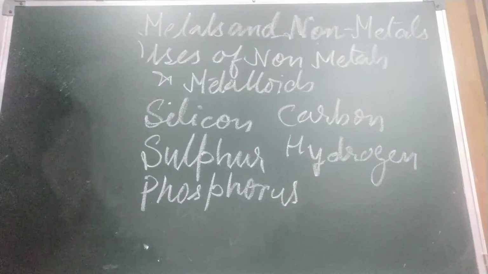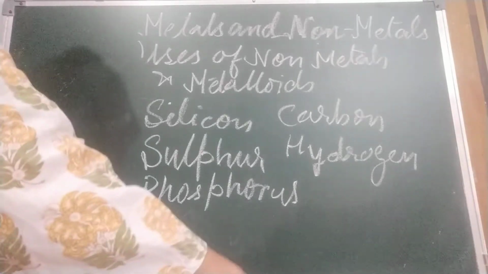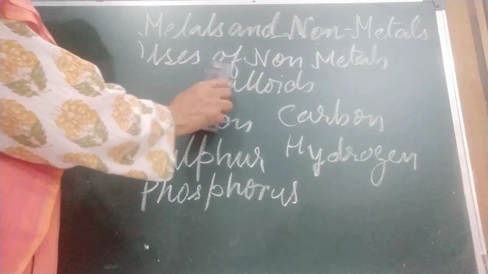It is used in the extraction of metals such as copper, lead, and tin in metallurgy. Next, oxyhydrogen flame, obtained by burning hydrogen in oxygen, is used for cutting and welding metals. Hydrogen is considered to be a non-polluting fuel for the future. Now children, come to the uses of noble metals.